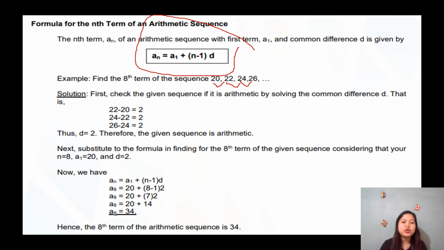And 26 minus 24, that is again 2. So that means they have a common difference, and we can call this an arithmetic sequence. So ang ato common difference is 2.